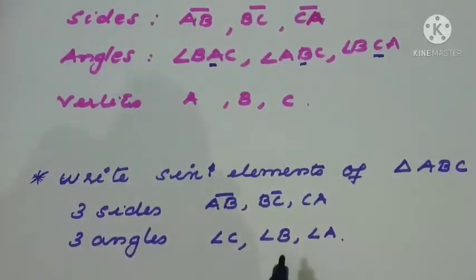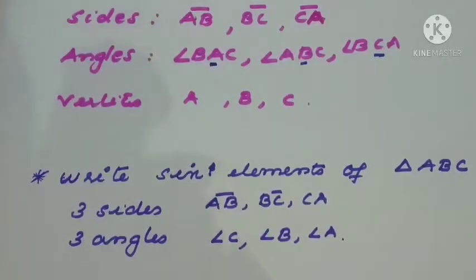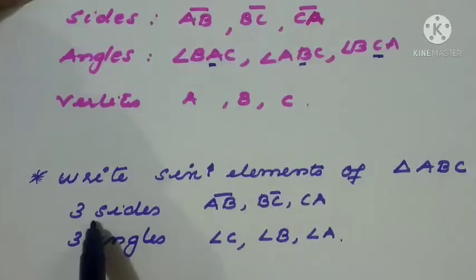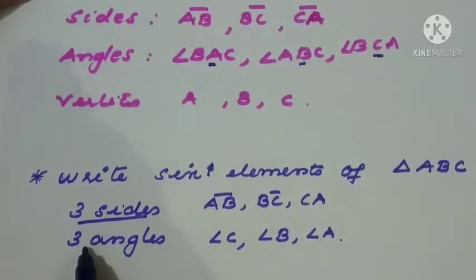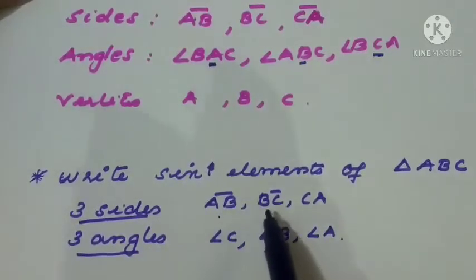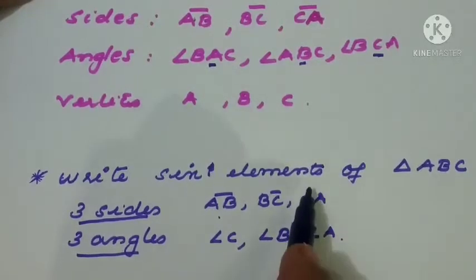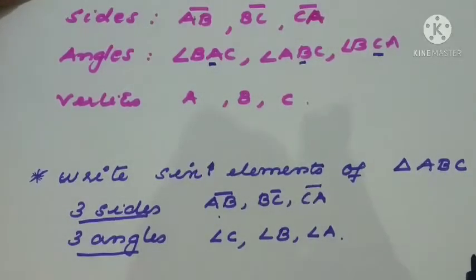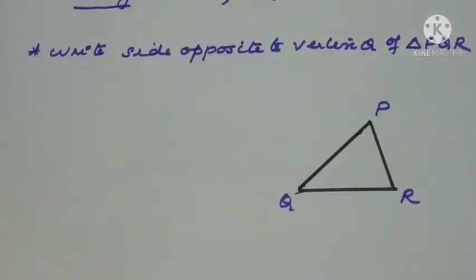If you understood this concept, very small concept only, write the 6 elements of the triangle ABC. What should we write? We should write the names of the three sides, the names of the three angles: AB, BC, CA. If you are not drawing the line segment symbol, it is correct only. Not to worry about that one. Angles, short form we have used: that is the middle letter, angle C, angle B, angle A.